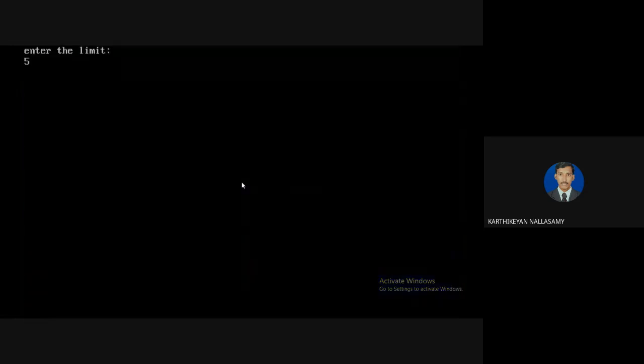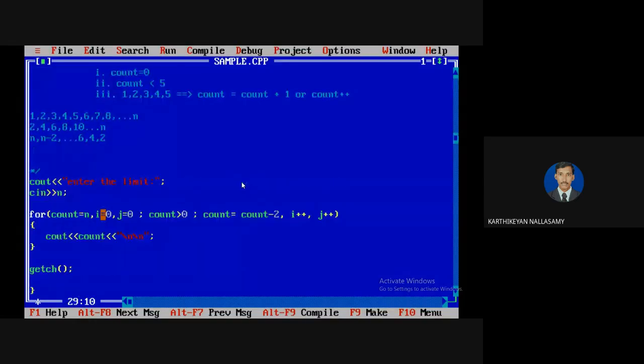So I think now you understood why we go for the for loop. The working principle of the for loop and while loop is the same; only the syntax is different. The reason for preferring the for loop is that all three basic conditions for applying a loop are defined in a single statement, a single line. Even if any one of them is missing, it shows an error message. Also, more than one initialization and more than one modification is possible here. That is why we prefer the for loop.